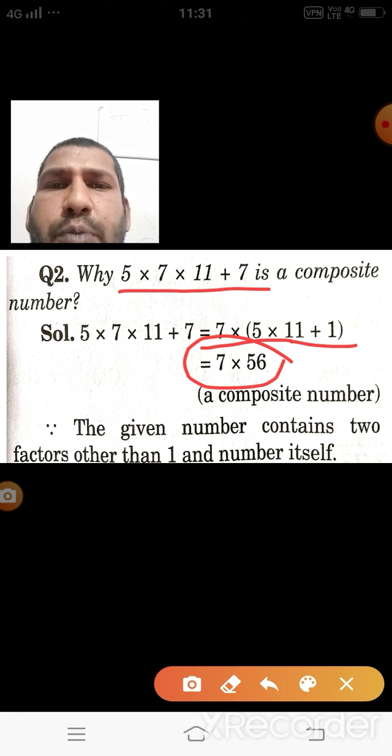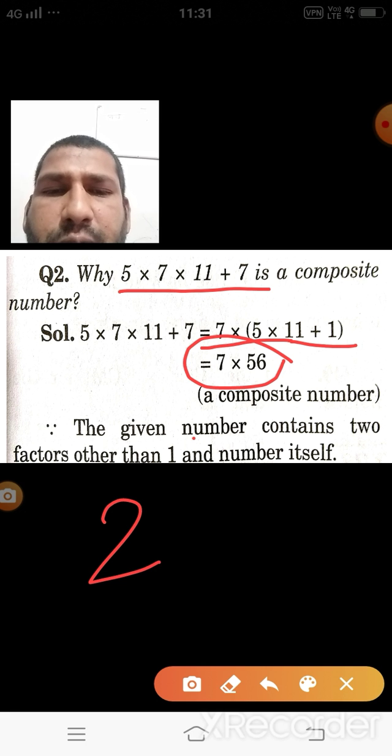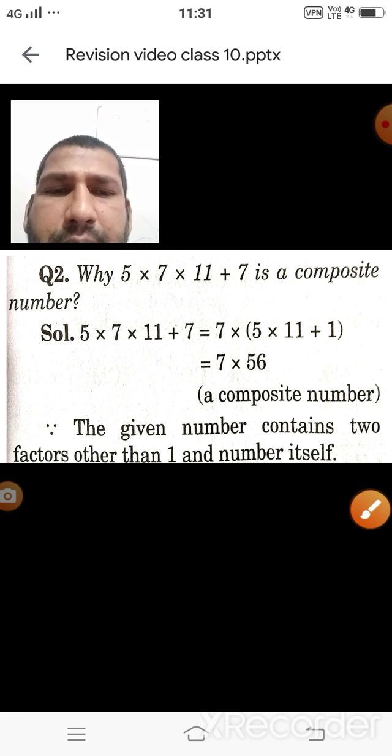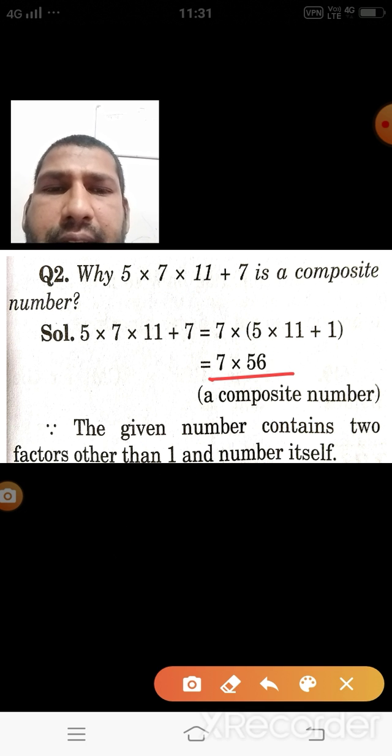What we know about a composite number: it has at least two factors, either 1 or the number itself. But what we observe here, when we make the prime factors, we get 7 into 56. 56 is also written as 8 into 7.